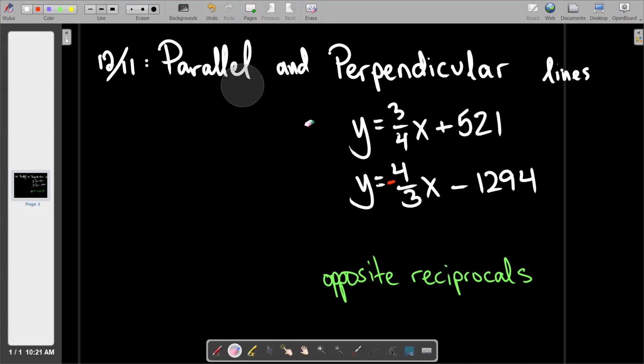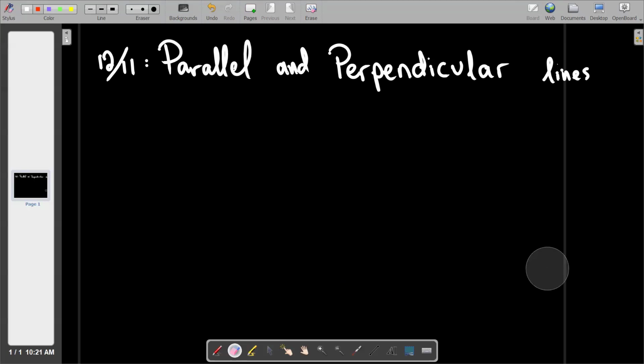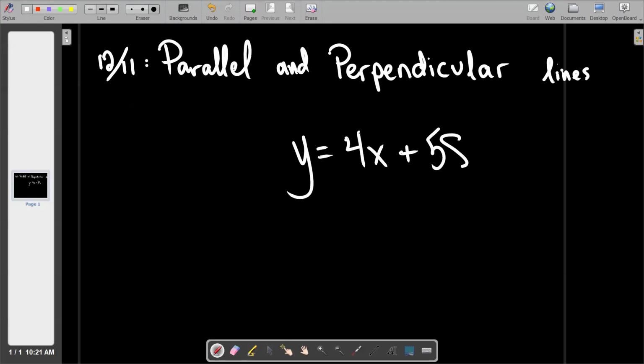So let's practice, and then we'll get into it. Because once you understand what this all means, then the problems are actually really quick and easy. So I'm going to write an equation. y equals 4x plus 58 in the fifth. There it is. Easy peasy. What I'd like you to do is write for me an equation of a line that is perpendicular to my line.